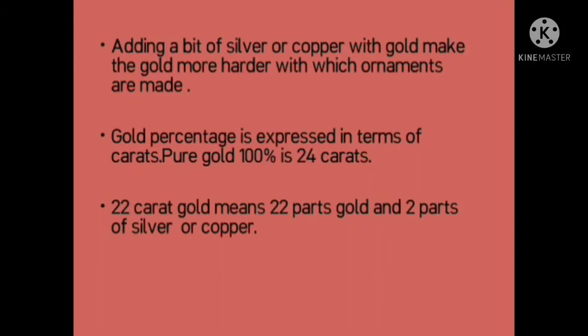Gold percentage is expressed in terms of carats. Pure gold, meaning 100% gold, is known as 24 carats. 22 carats gold means 22 parts of gold and 2 parts of silver or copper.